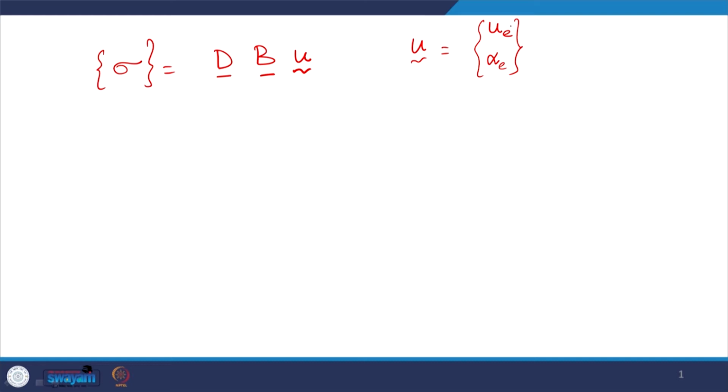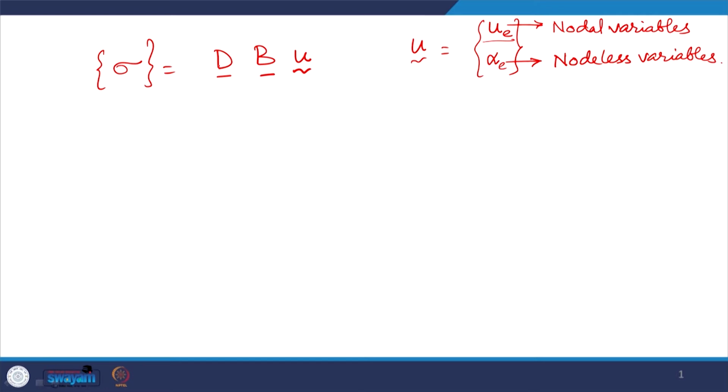So, these are the nodal variables and these are the nodeless variables. Obviously, the strain displacement matrix will have some elements which operate on the nodal variables, and some elements which operate on the nodeless variables.